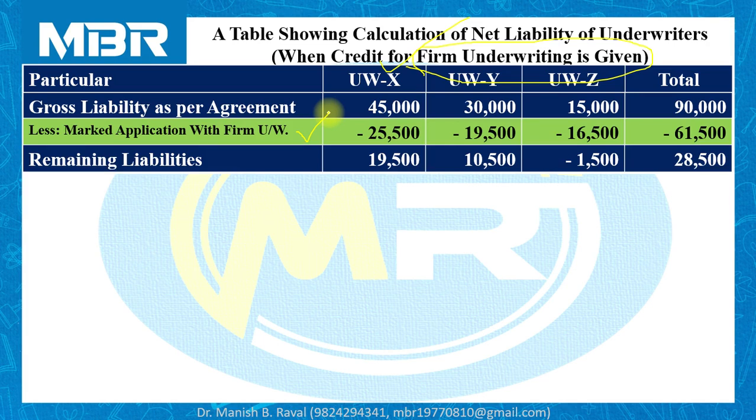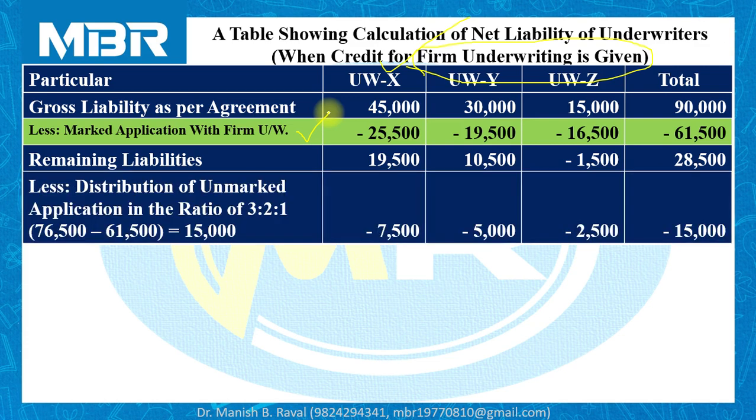Now, at this point of discussion, I would like to put to your notice what will happen if you fail to understand the question properly. Total applications received by the company as given in the question are 60,000 and marked applications are 61,500. It is next to impossible that if you receive total applications of 60,000, you get marked applications of 61,500.